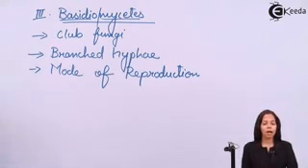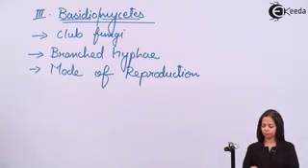Inside basidia, fruit-like structure is formed which is called as basidiocarp. Inside basidiocarp, the endogenous spores are produced, which are called as basidiospores. So this is how the process is completed in the life of Basidiomycetes.